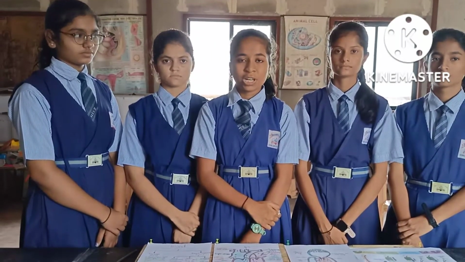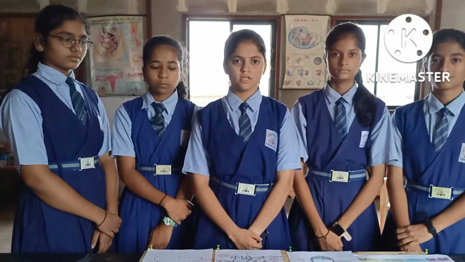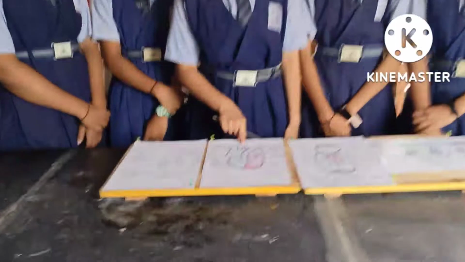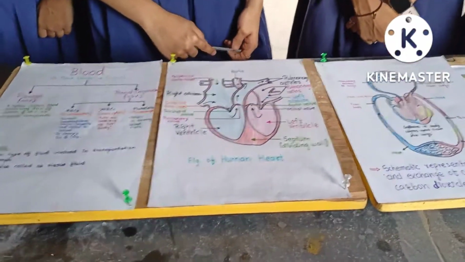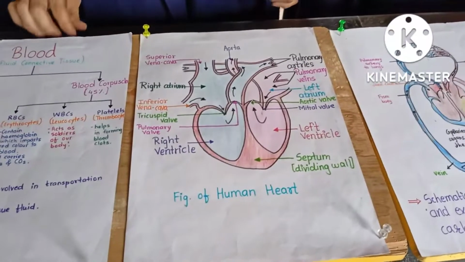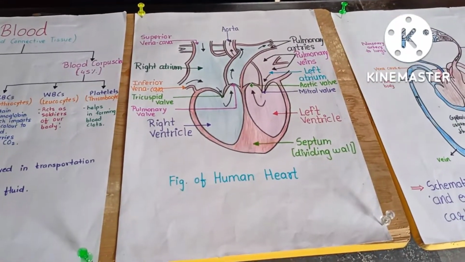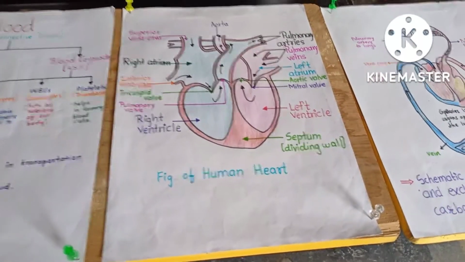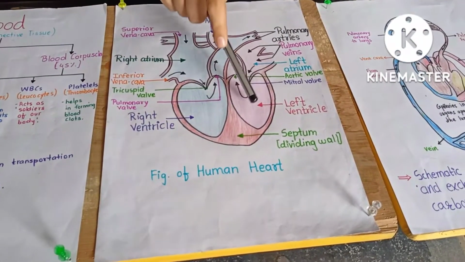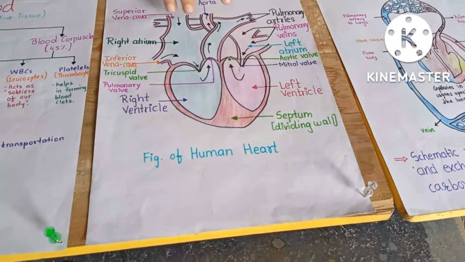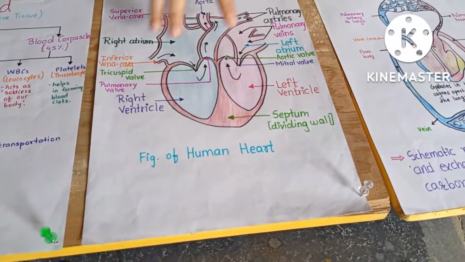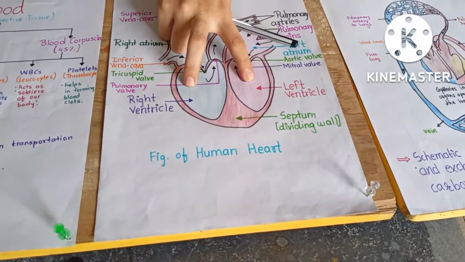Now Shreya will proceed further. I will explain the human heart and its functioning. So this is the figure of the heart. The heart is a hollow muscular pumping organ. Its size is about one's fist. The color of the heart is reddish brown. The heart is mainly divided into four chambers, that is left atrium, left ventricle, right atrium and right ventricle. The upper part of the heart is called atria and the lower part is called ventricles.